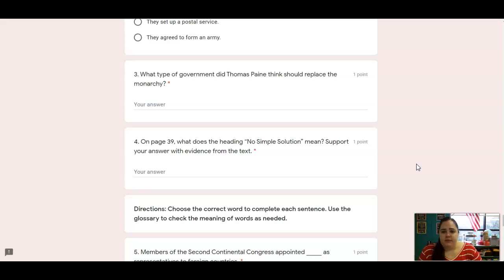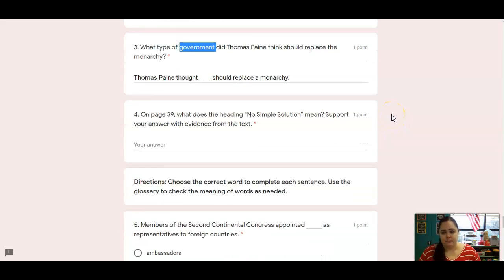Number 3, what type of government did Thomas Paine think should replace the monarchy? So we're going to restate. Thomas Paine thought blank should replace the monarchy. So fill in the blank. Go back into the text, look for the section about Thomas Paine, and look for what type of government did he feel would be better for the United States.